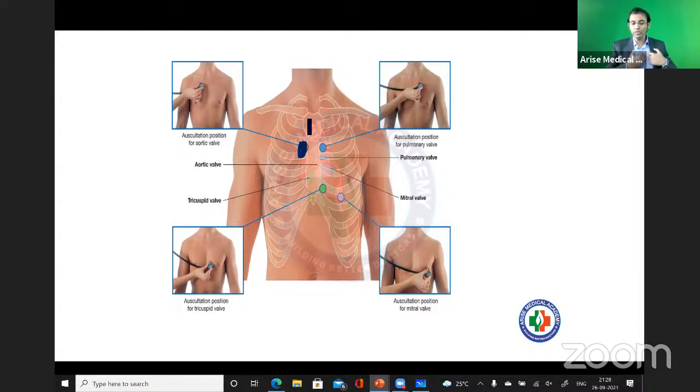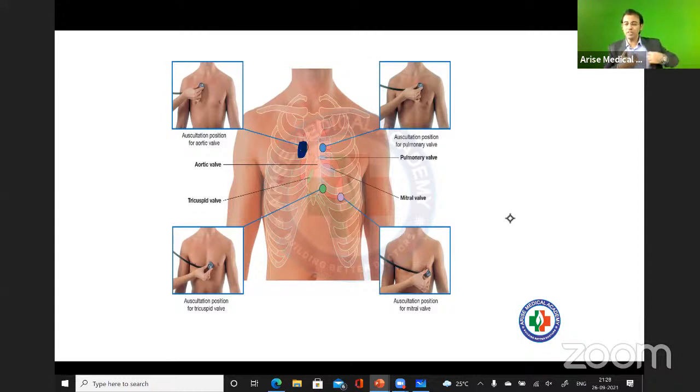Fourth intercostal space, you are going to have the? Left side, fourth intercostal space, you are going to have the tricuspid valve.